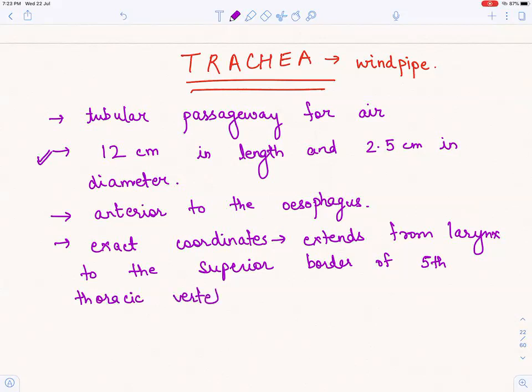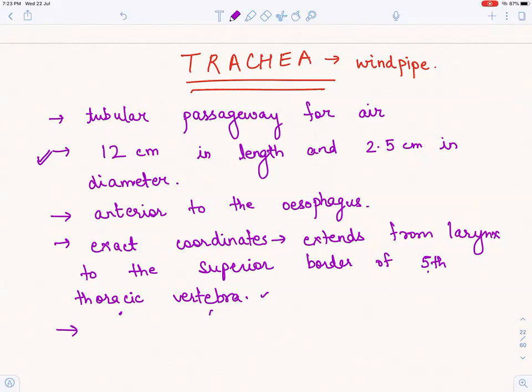When we keep all these things in mind, we can easily correlate when we are studying different chapters. When we're studying the skeletal system and hear fifth thoracic vertebrae, this will strike your mind: oh yes, we had learned that trachea extends till here.